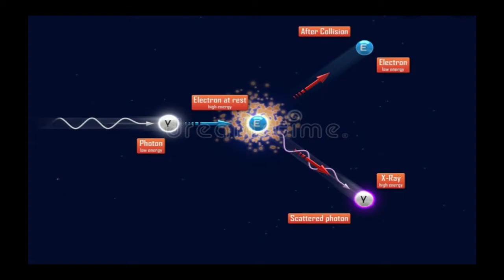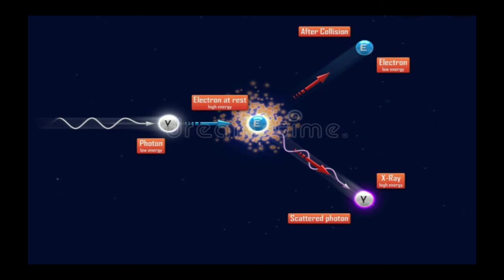Basically, photon is the quanta of light energy, and if a photon interacts with a rest electron, it will provide momentum to the electron and it will scatter and travel with a velocity of light but with a higher wavelength. This is known as Compton effect.